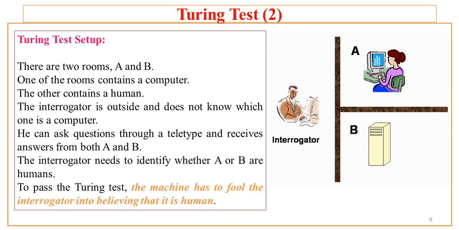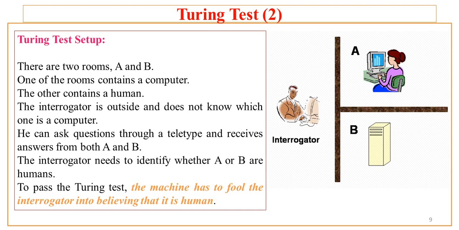Now the interrogator is outside these two rooms, and he does not know which one is which, that is, which one is the human being and which one is the computer running autonomously. Now he can ask questions through a teletype and receives answers from both A and B. The interrogator needs to identify whether A or B is human.